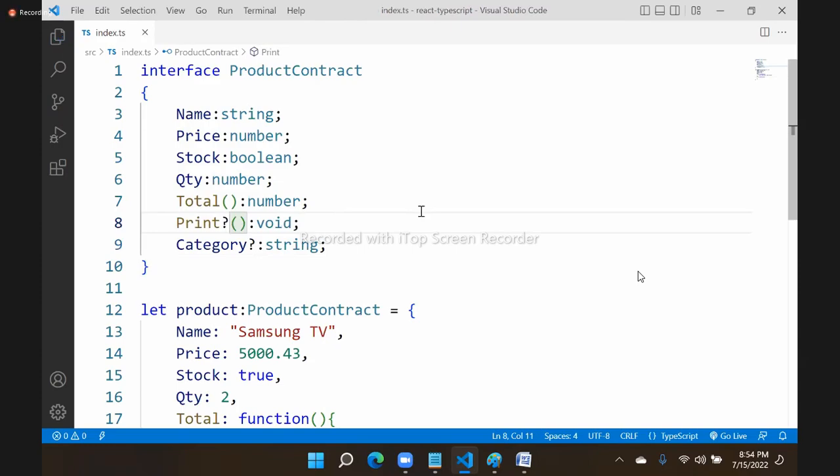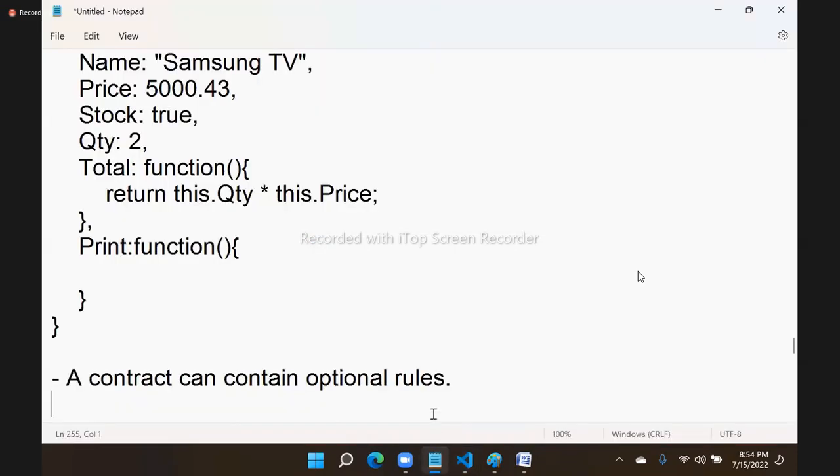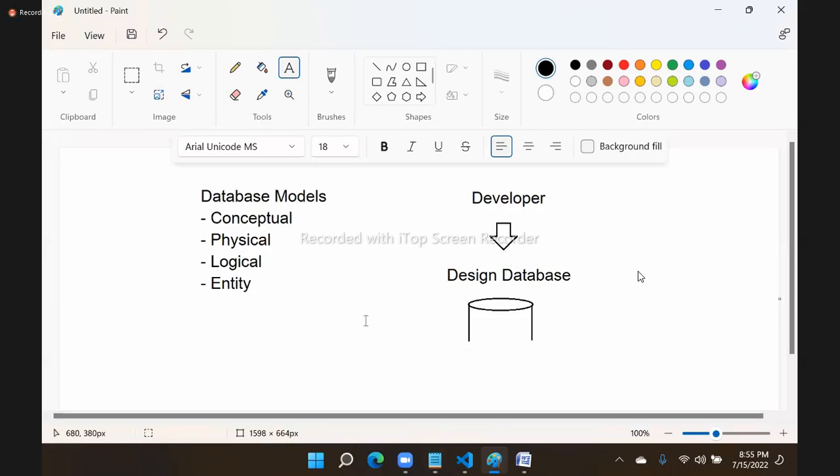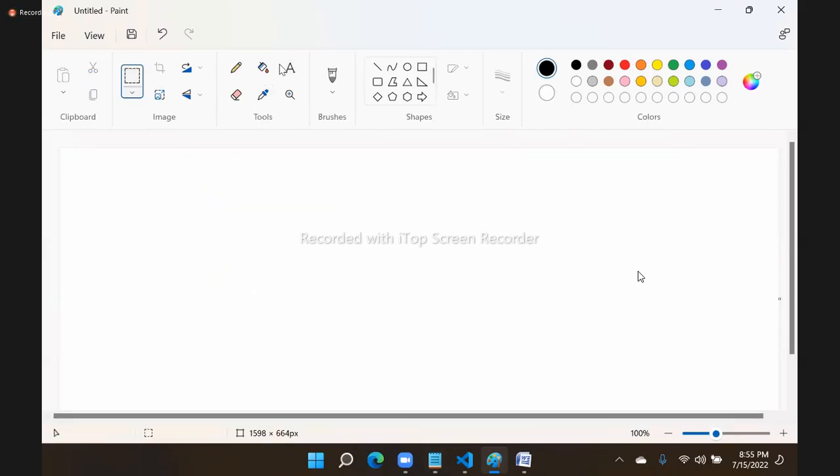Now the question here is, why can a contract have optional rules? Because rules mean mandatory, no? Why are you saying that you can ignore some? Why can a contract have optional rules? This is a very valid question. A contract supports optional rules. Why? Why must there be optional rules? Generally, why do we need optional rules?